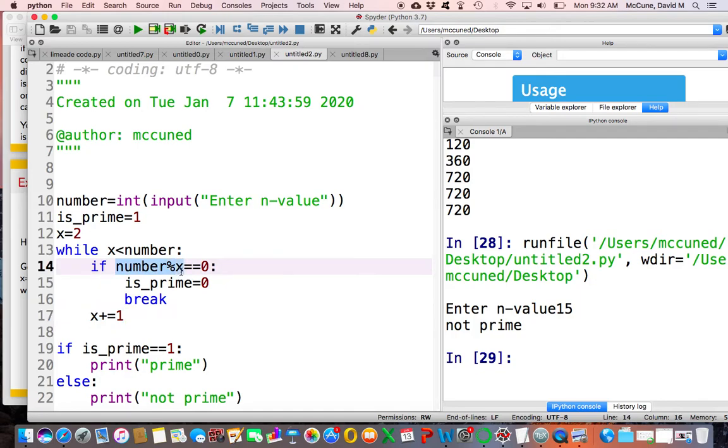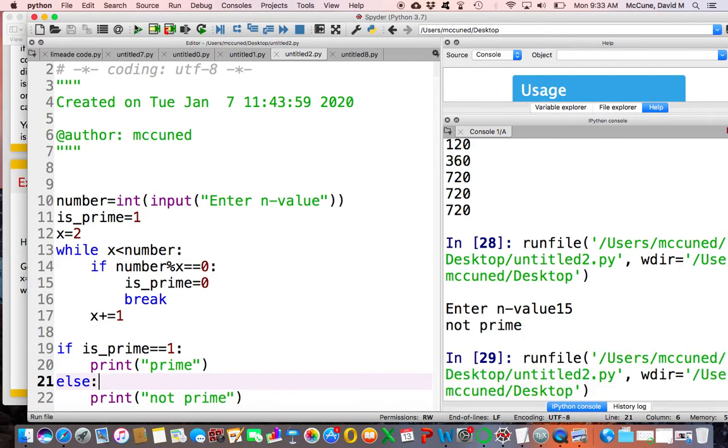Now I check to see if 3 is a divisor of 15. And it is. Therefore, I switch the value of isPrime to 0. It used to be 1, now it's 0, and then I break. So then I hop down to this little chunk of code here. If isPrime is still 1, which it is not, I should print prime. Otherwise, print not prime.